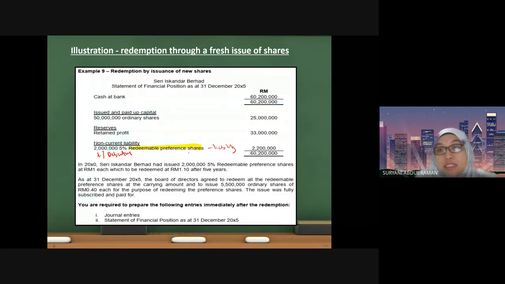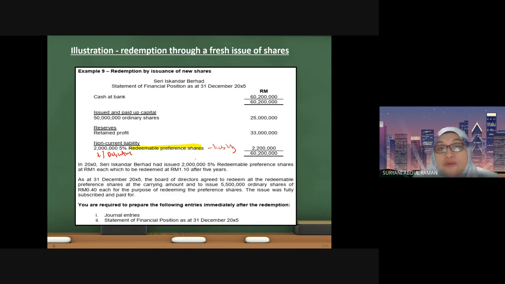So the nature, the substance, that is embedded in the shares shows that these shares are categorized under liability because the company has an obligation to repay it in the future.